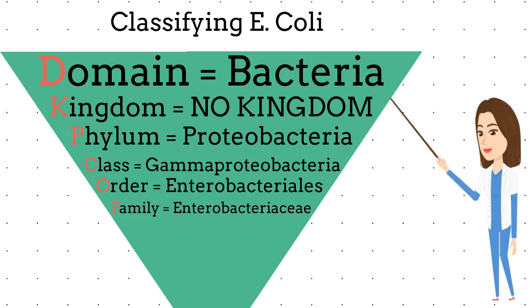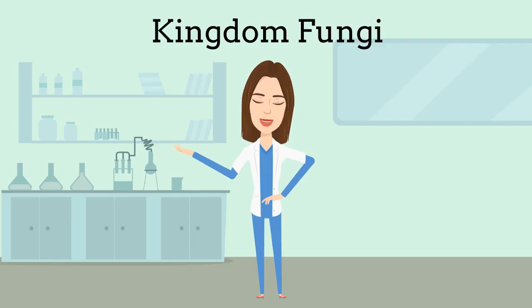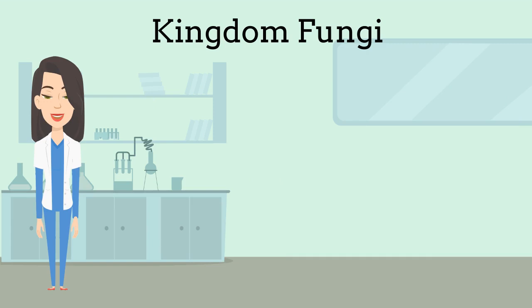Kingdom Fungi. The kingdom fungi is one of the 4 kingdoms that are categorized under the domain Eukarya. Kingdom fungi is closer to the kingdom Animalia than the kingdom Plantae. The main members under this kingdom include yeast, mold, and mushrooms. Its main characteristics would be that it's a eukarya, non-motile, non-photosynthetic, and that they are mostly saprobes.